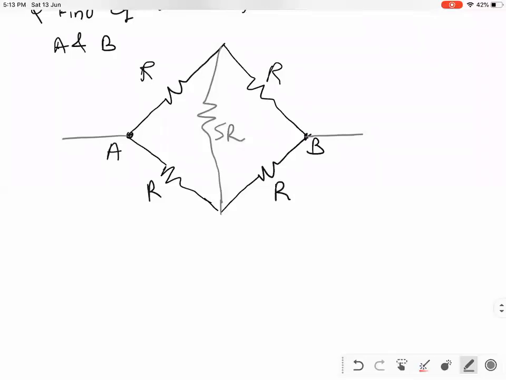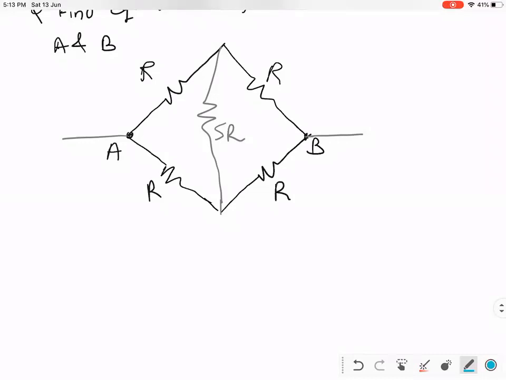Correct, because this is a Wheatstone bridge. Why? Because it is impossible to find a series and parallel combination. You see, there are no two resistances in series and no two resistances in parallel. Means series and parallel are impossible.